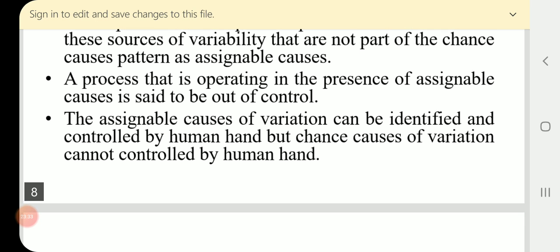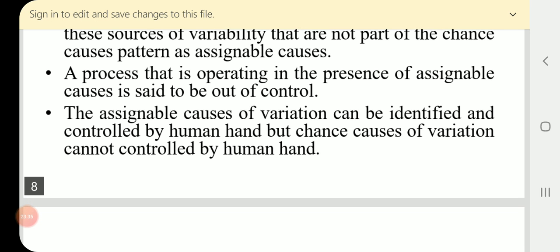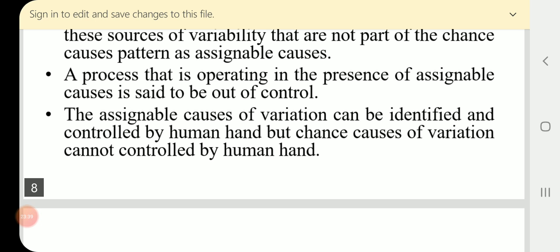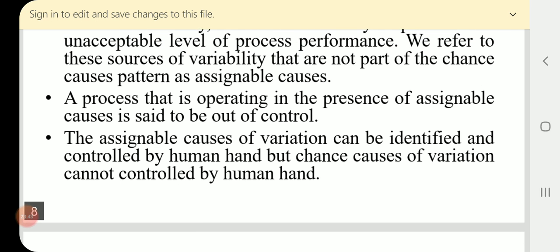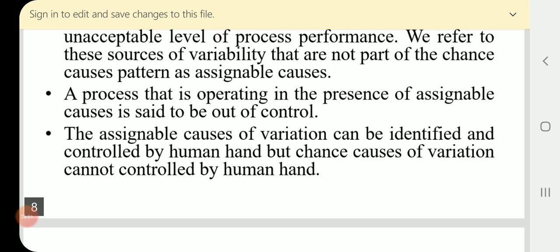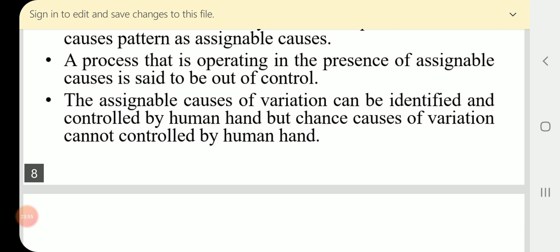A process that is operating in the presence of assignable causes is said to be out of control, whereas a process with only chance causes is said to be under control.